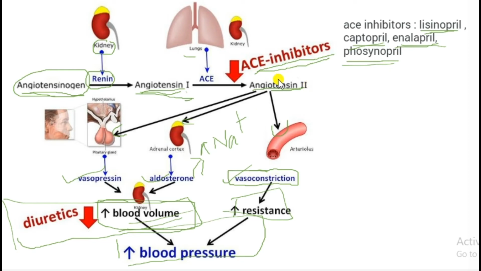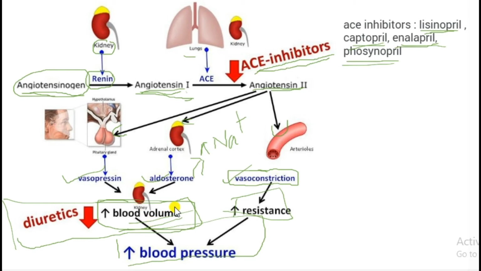Normally angiotensin 2 has receptors in the blood vessel, adrenal cortex, and pituitary gland. In the blood vessel, vasoconstriction happens, which leads to increased blood pressure. In the adrenal cortex it stimulates aldosterone production, so aldosterone increases blood volume. And vasopressin from the posterior pituitary also causes water reuptake from renal tubules, so it also increases the blood volume.